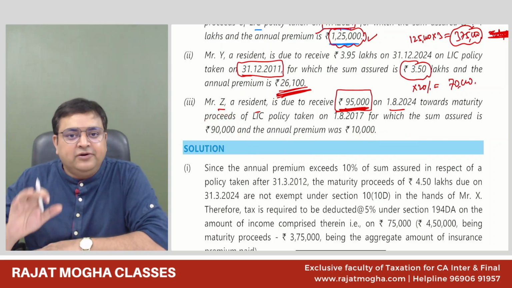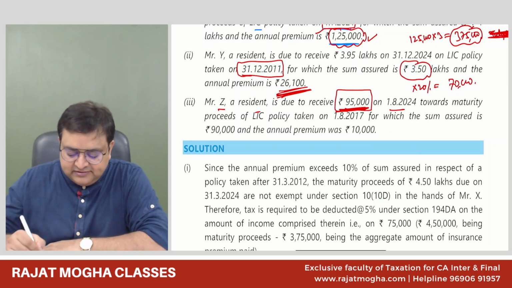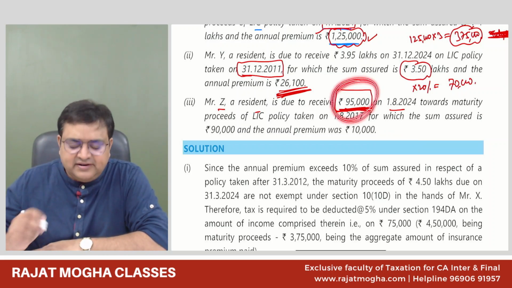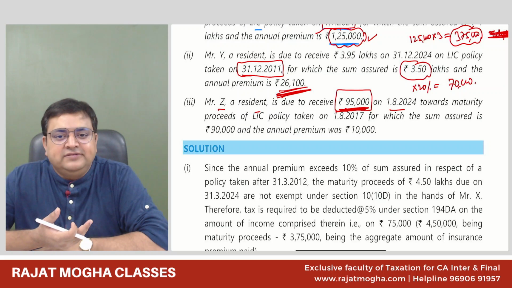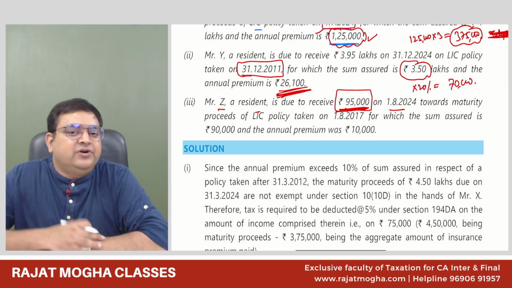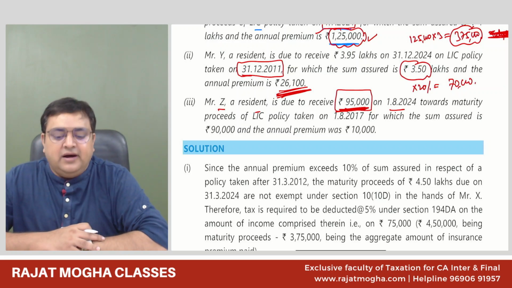We will make it your income, but we will not deduct TDS. Why not TDS? Because the amount you are receiving is less than the threshold limit. It is not 1 lakh rupees. So although I understand it's a taxable policy, since the threshold limit is not getting exceeded, 194DA will not come here as well. Understood or not?